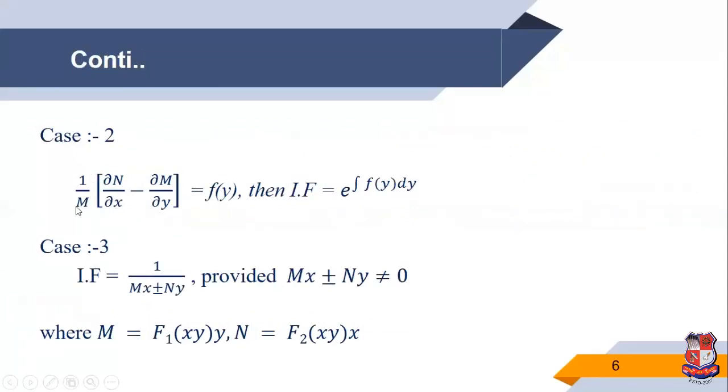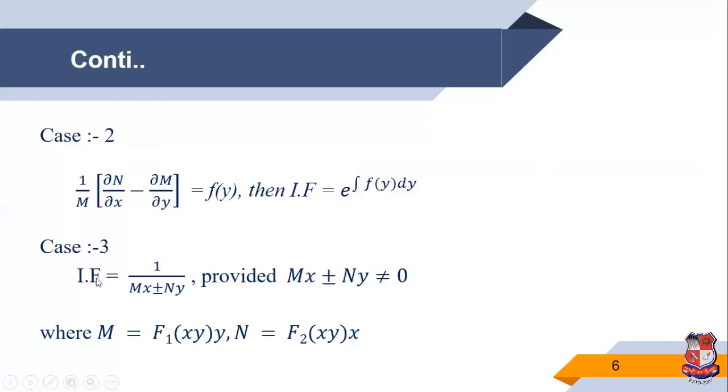Case 2: suppose we calculate 1 upon M into (del N by del x minus del M by del y) and this term depends only on y, say f of y. Then the integrating factor is e raised to integration f of y dy.